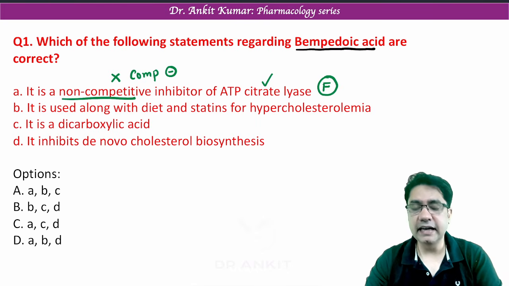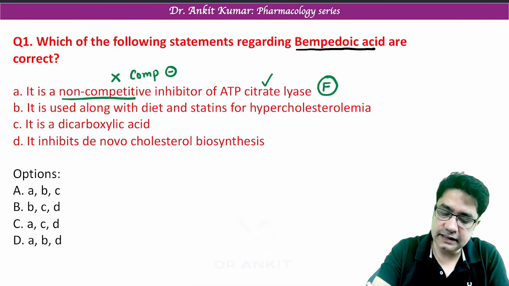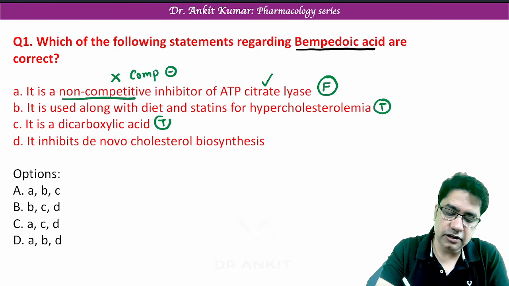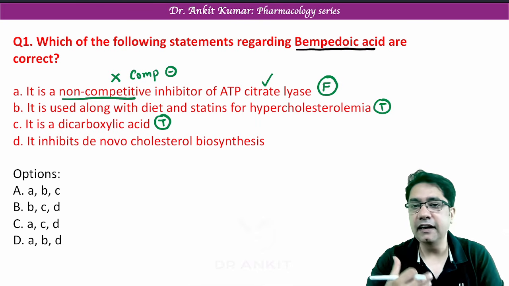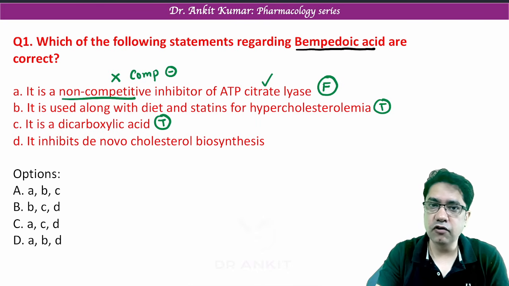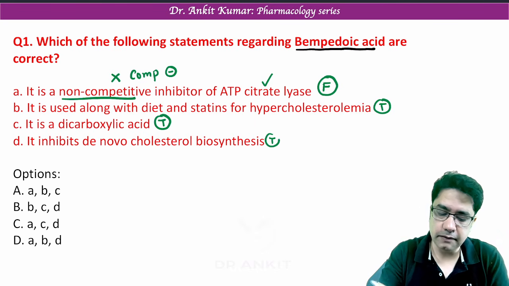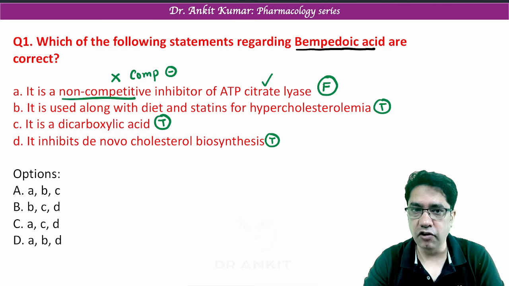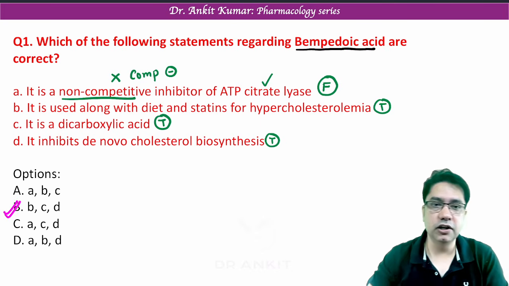Now, bempedoic acid is used to reduce cholesterol level along with diet and statins. Yes, it's a true statement. The chemical nature is dicarboxylic acid, again a true statement. And it inhibits de novo synthesis of cholesterol inside the liver, again a true statement. So can we say option A is the only option which is false? So the correct answer for our question is option number B.